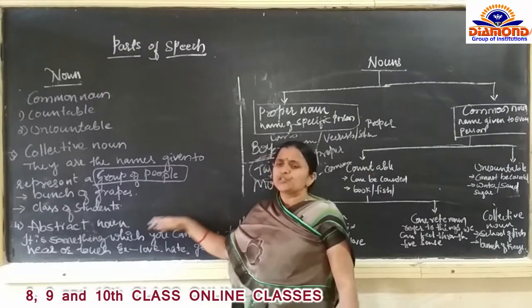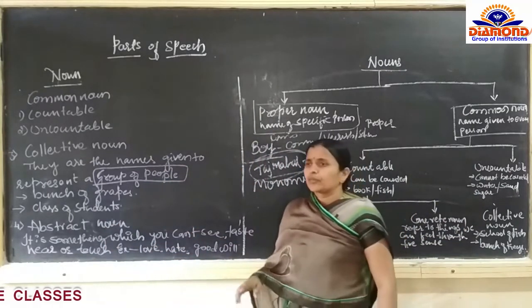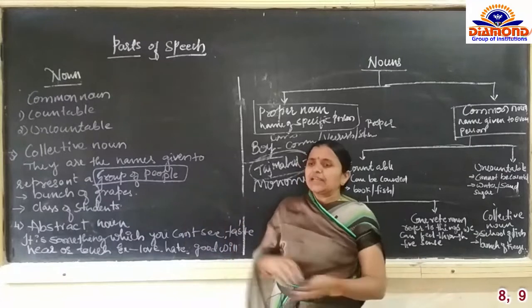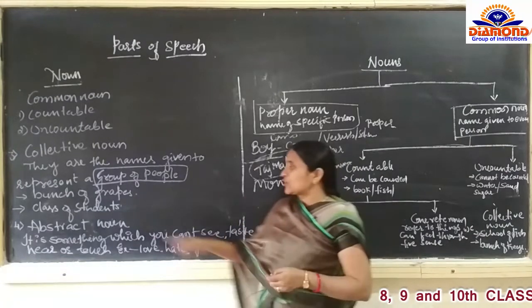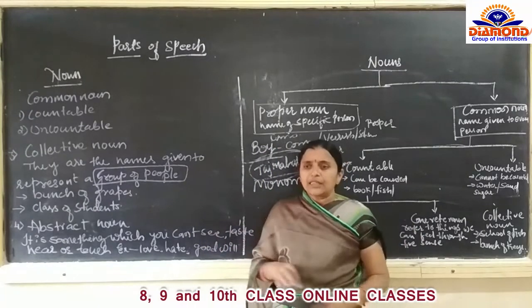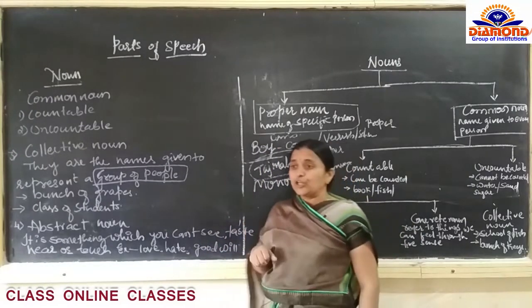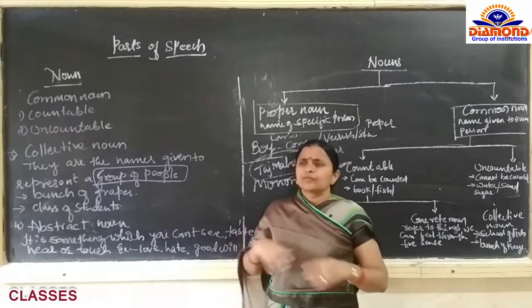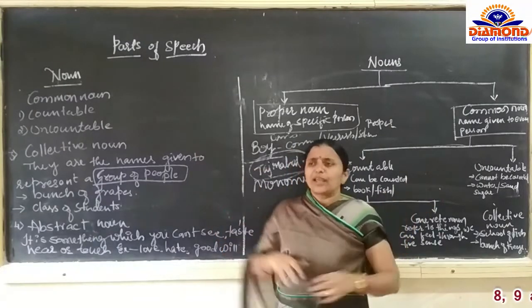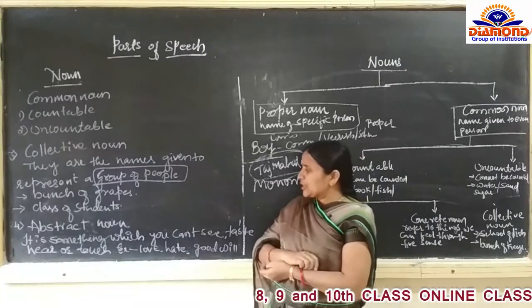Bunch of grapes, we have seen the example. Class of students. So many students have been collected from somewhere. So many students are collected in a class. That is called a class of students. So this is a collective noun. Collecting, from anywhere we are going to collect. That is called a collective noun. Then next comes